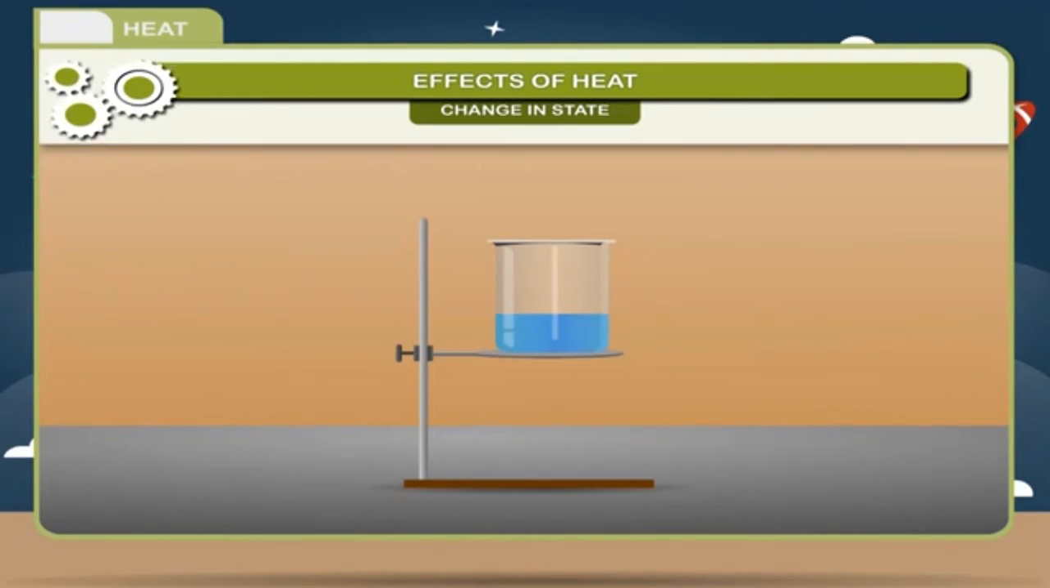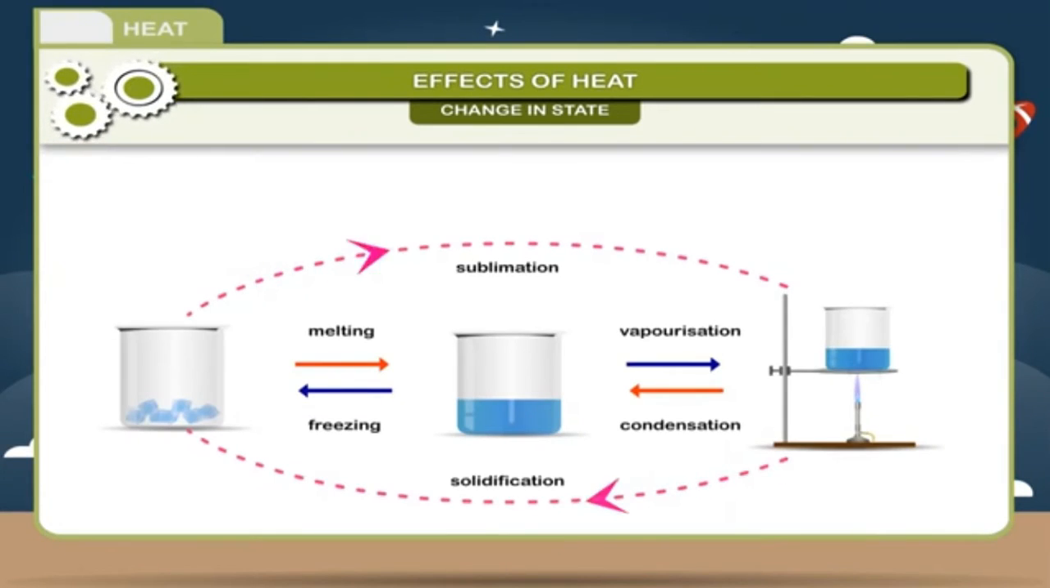On further cooling, it changes to solid state. The changes of a substance from one physical state to another is called change of state. The effect of heat is summarized in the form of flowchart as shown here.